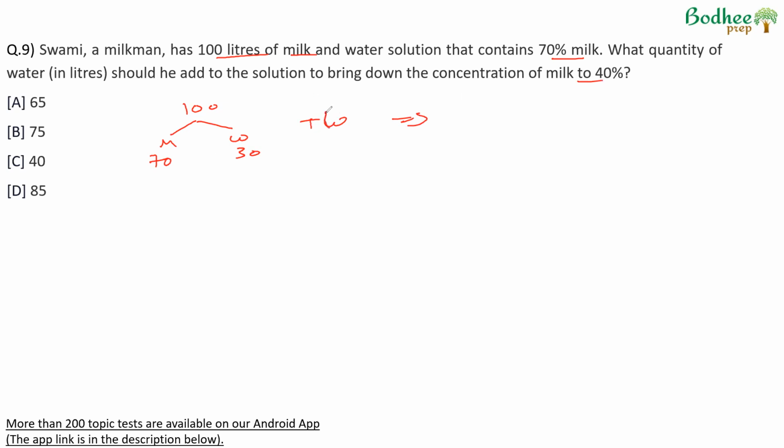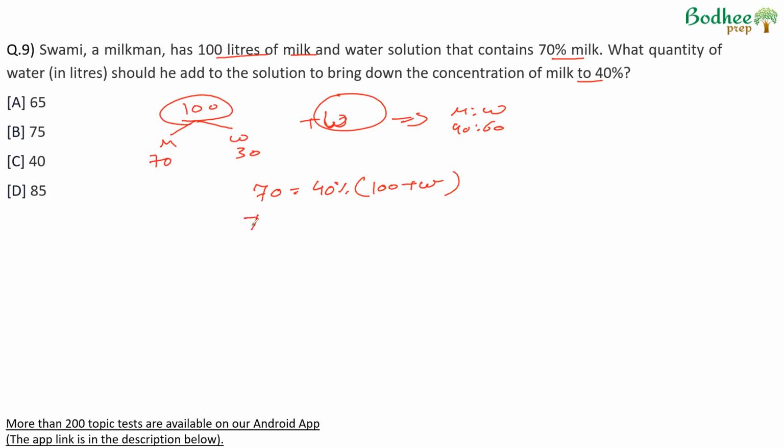If the amount of water added is W, and now milk and water are in the ratio of 40 and 60%, the amount of milk will remain the same. Amount of milk initially was 70 liters. So 70 liters should be 40% of the final volume. Final volume will be 100 liters of the solution plus water that is added.